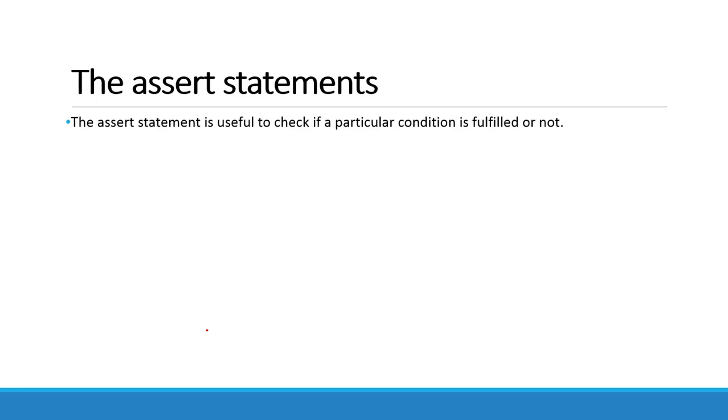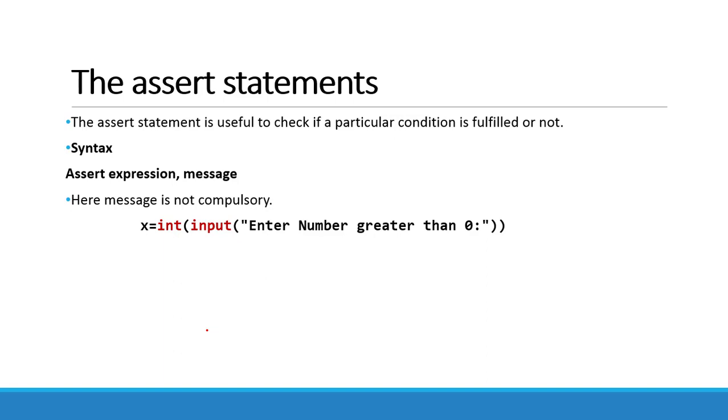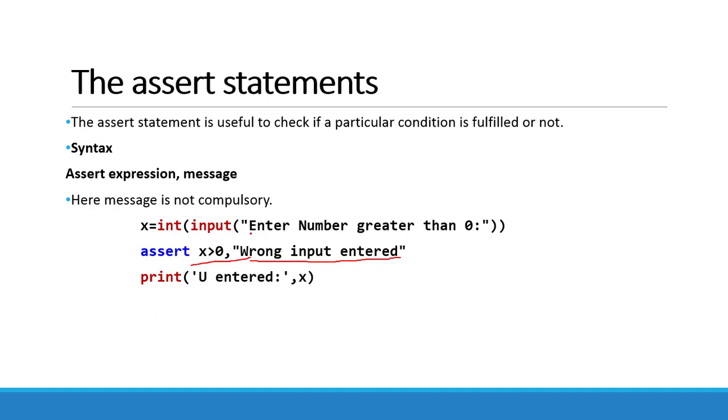Next is the assert statement. The assert statement is useful to check if a particular condition is fulfilled or not. The syntax of the assert statement is written here: assert expression and after that a message. Here the message is not compulsory. So, for example, we are taking a number from the user which should be greater than 0. The assert statement will check if the user has entered a number which is greater than 0 or not. If it is not greater than 0, then "wrong input entered" is printed with the assertion error message. And if the user entered the correct number which is greater than 0, then that number is printed.